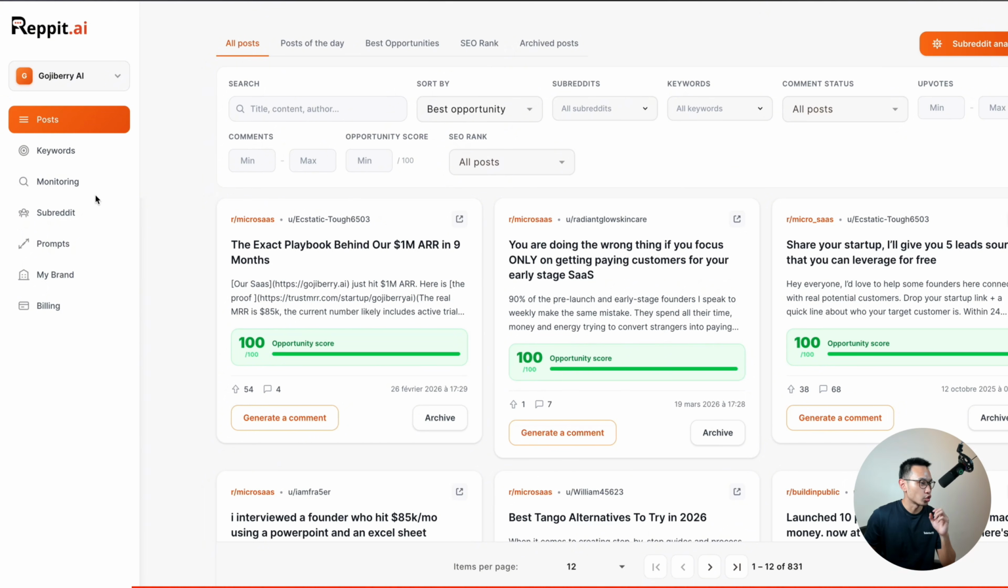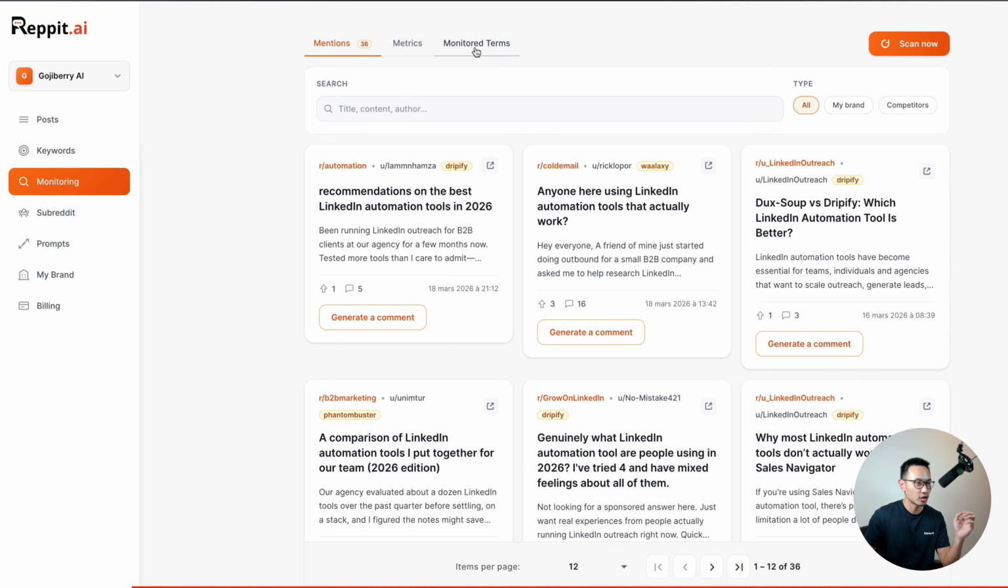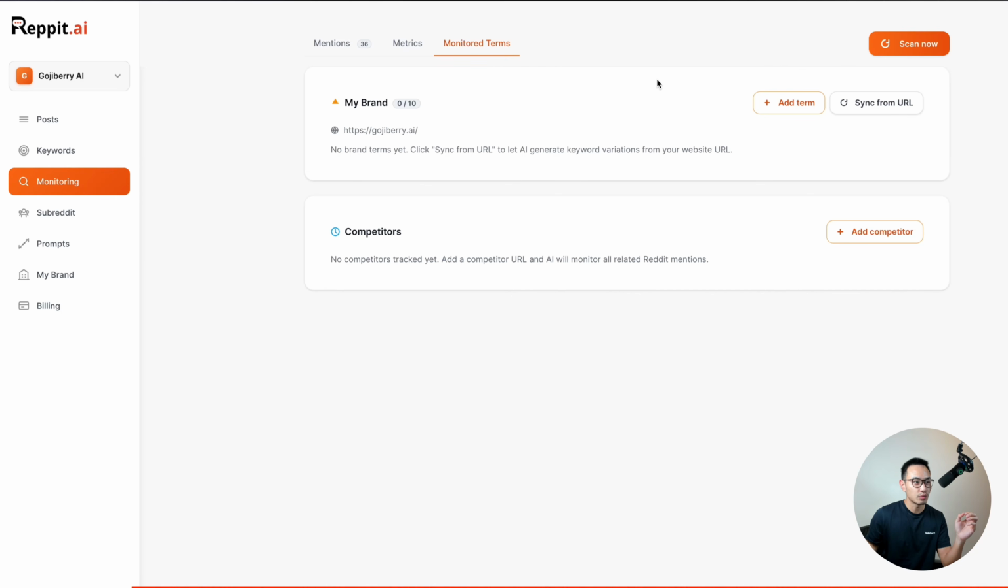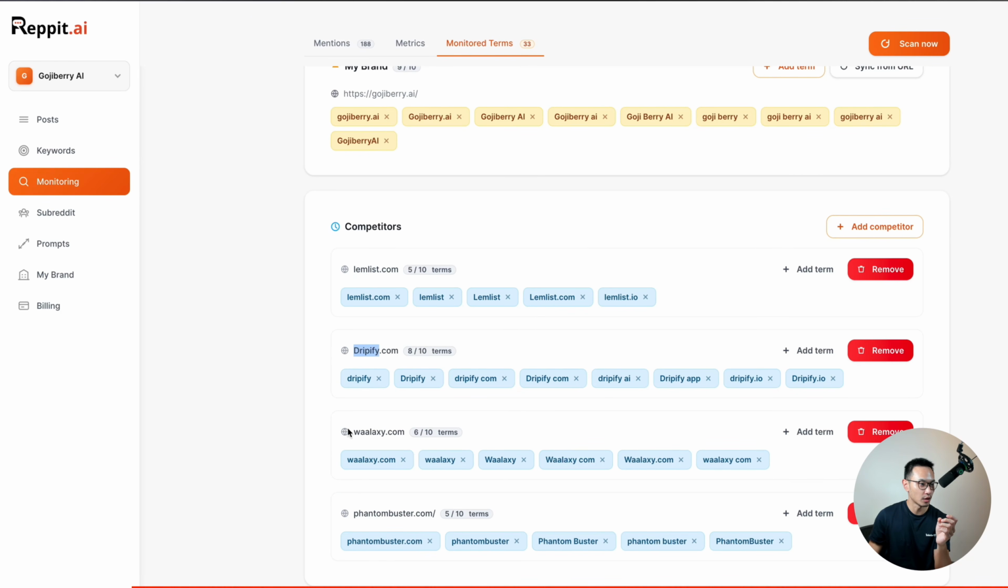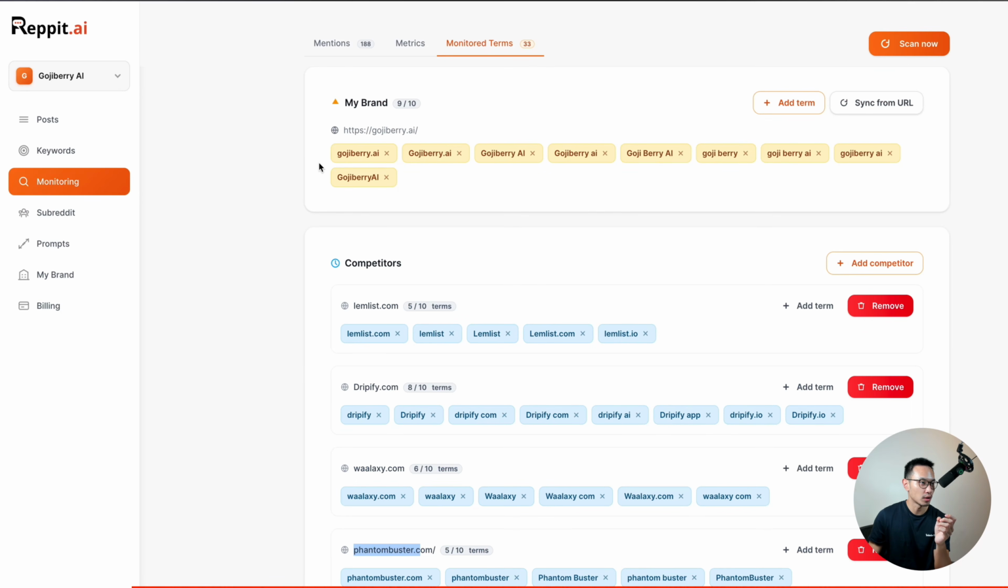Now let's go to Reppit AI. On monitoring, we will search for monitoring terms, and we want to add some competitors. Okay, as you can see, I simply added some competitors here. We have Lemlist, Dripify, Wallaxy, and Phantom Buster with all the monitored keywords about their brand. I also have my own brand here. As example, here it's Gojiberry AI. That's not my tool, but it's just to show you an example.